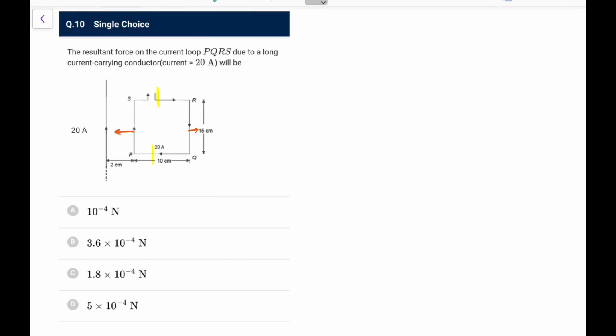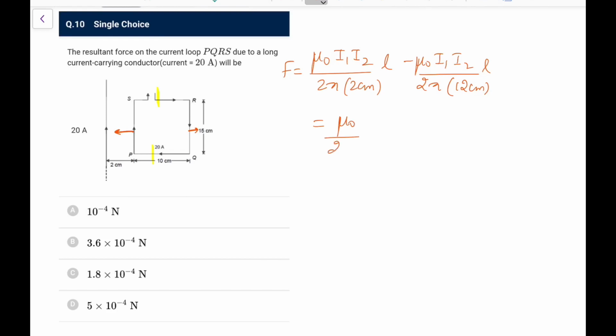So the force we can directly write as mu naught I1 I2 upon 2 pi, let's say here 2 centimeter, into whatever be the length, that is 15 centimeter, minus mu naught I1 I2 upon 2 pi, there the gap becomes 12 centimeter, into L. That is the net force that we will have. So doing this, taking mu naught by 2 pi I1 I2 L common, we have 1 by 2 centimeter minus 1 by 12 centimeter.